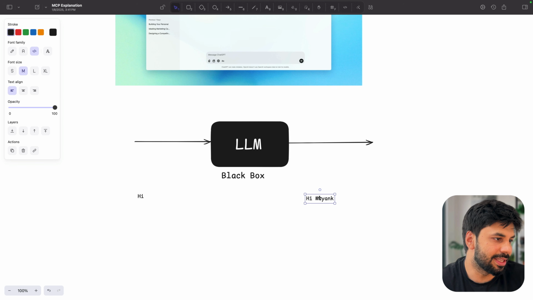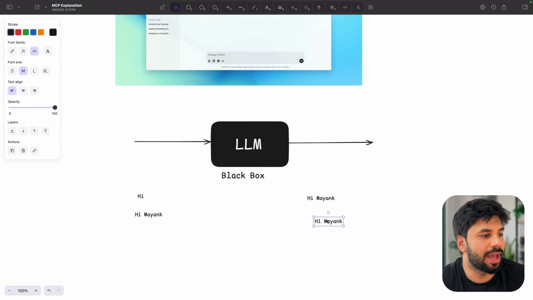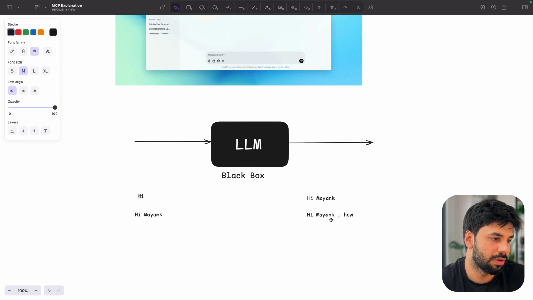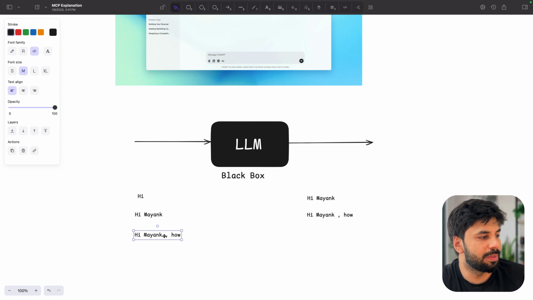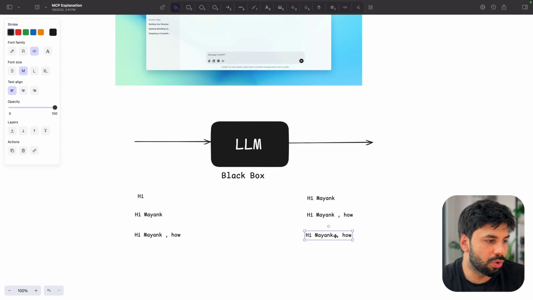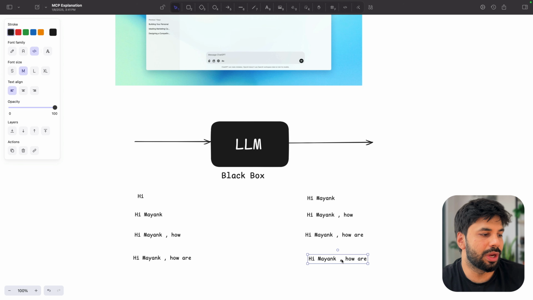Then internally it will have this hi Mayank, and the next word predicted will be how, right? I'm taking punctuation also in this. Then this will be the next input, and it will output are. Similarly, this process will continue and we are able to get our final answer.